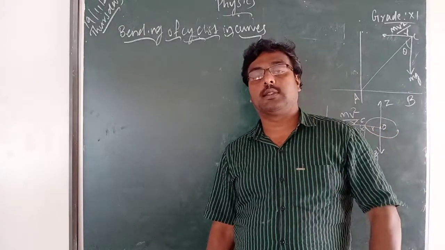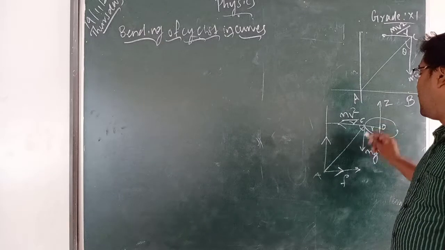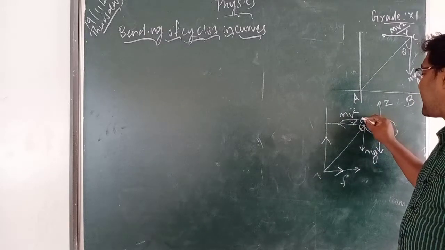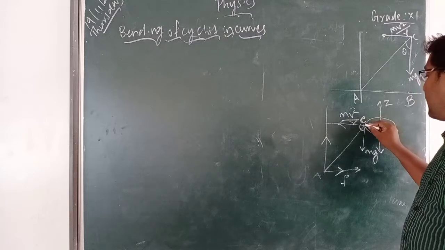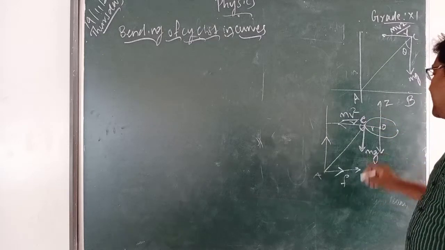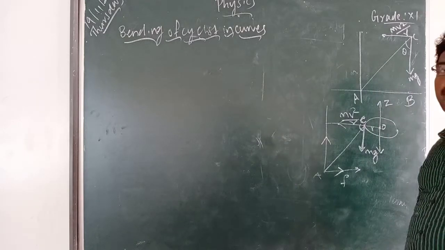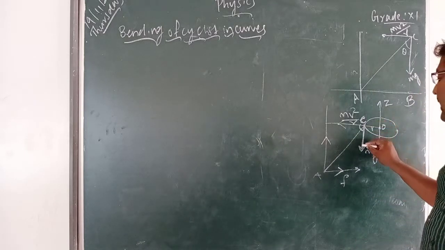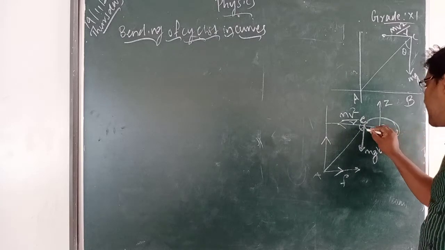as one system, based on its mass, and the center of gravity which is acting at the point C, and here mg is there. From this center of gravity it goes in circular motion like this.